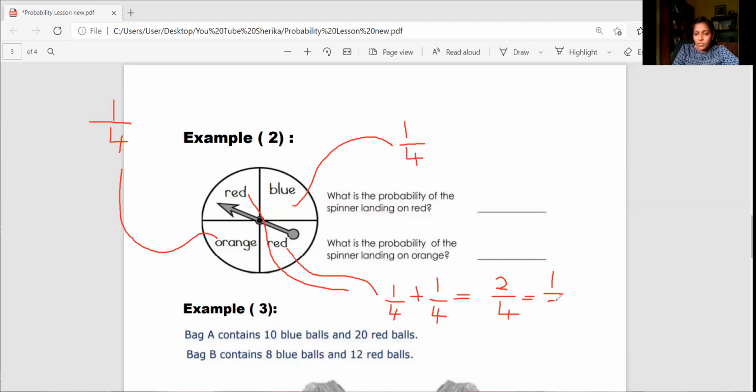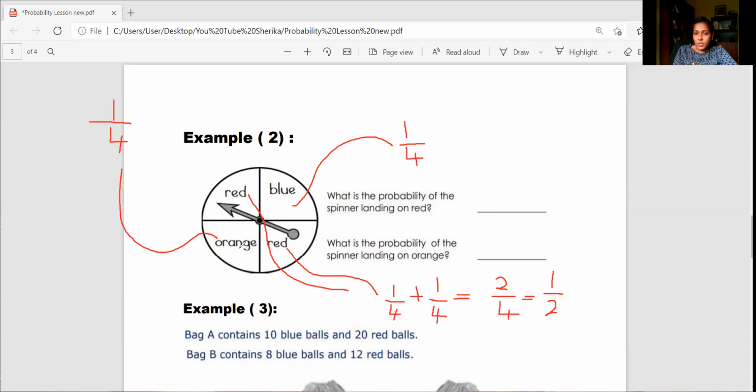So now we have identified. The blue color, I have 1 over 4. Red color, I have 1 over 4. Orange color, I have 1 over 4. And the red color in total, I have 2 over 4 or 2 out of 4, right? Now let's move to the question.